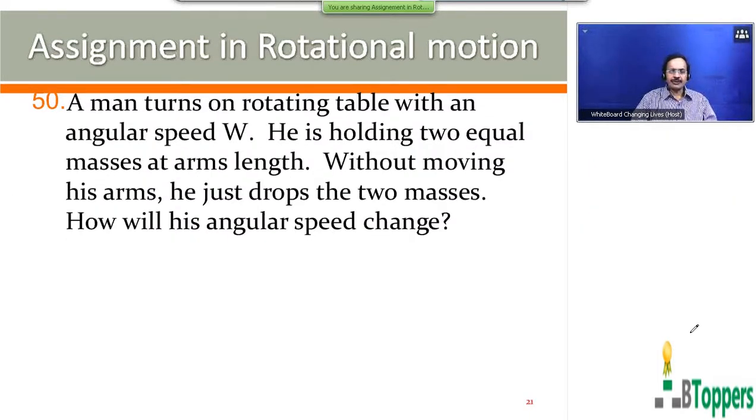See the next question, question number 50. A man stands on a rotating table with an angular speed omega. He is holding two equal masses at arm's length. Without moving his arms, he just drops the two masses. How will the angular speed change? Now the moment of inertia of the system: I consider the man and the masses dropped as one system.